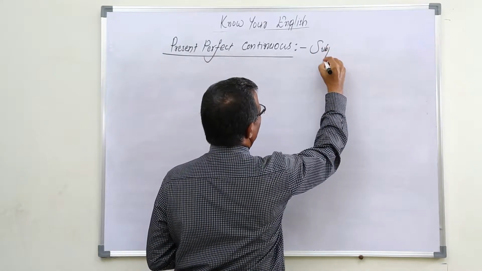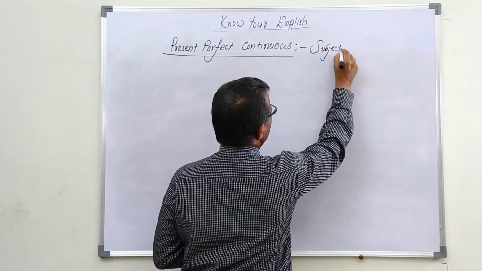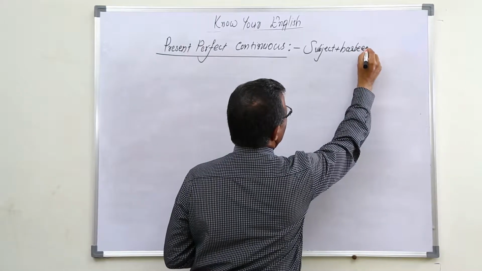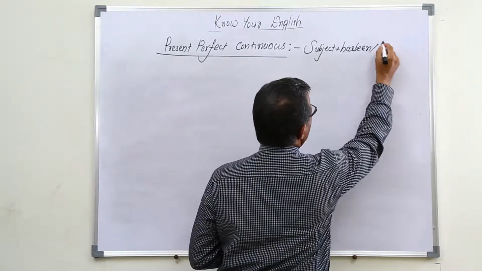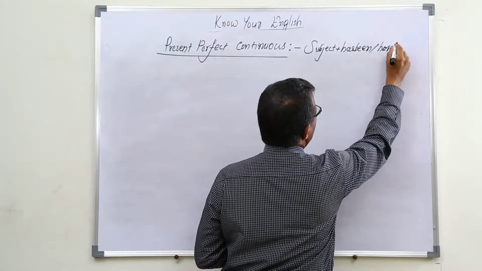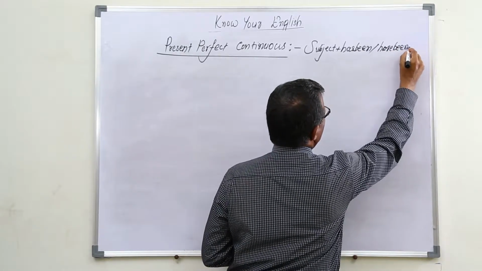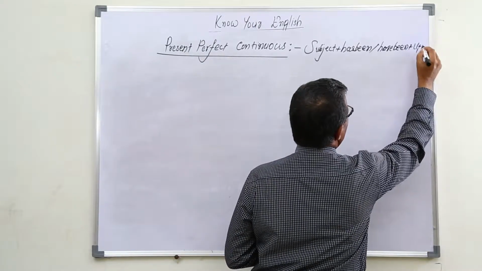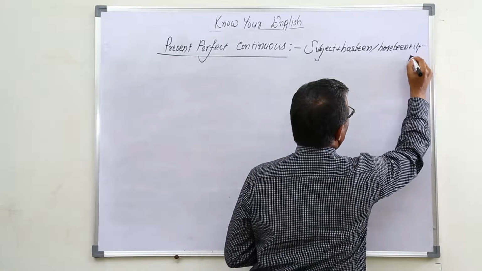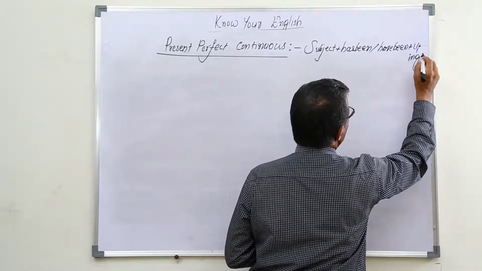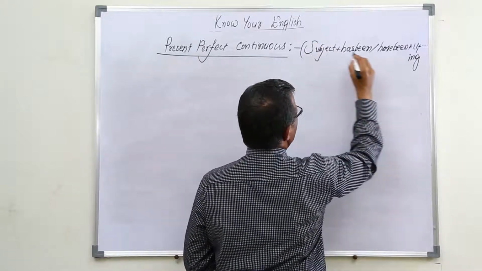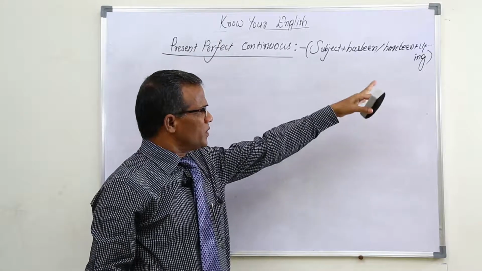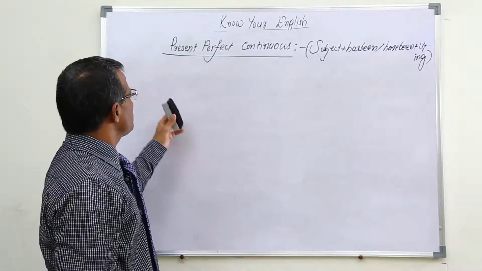Subject plus has been or have been plus V1 plus ing. This is the structure of present perfect continuous. Subject plus has been or have been plus V1 plus ing.